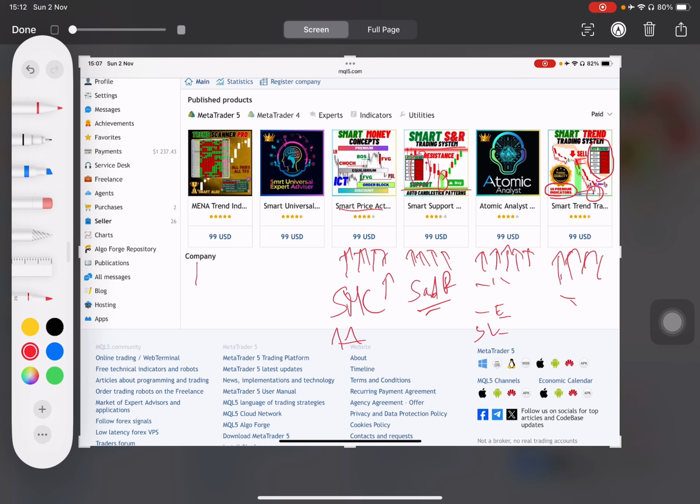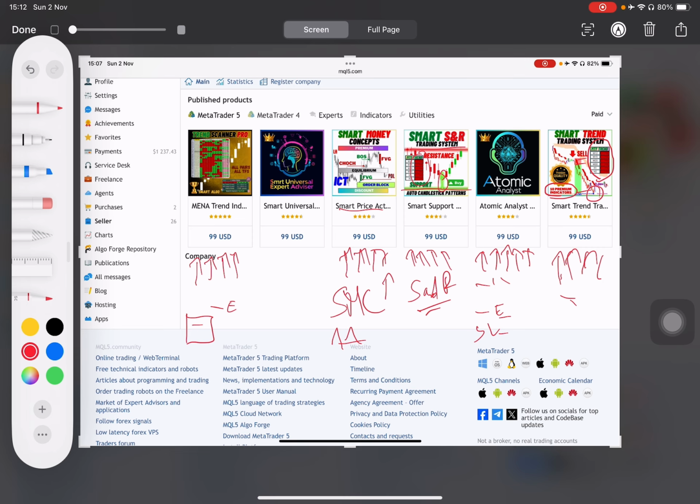The other thing is the trend scanner. The trend scanner, or the MENA trend indicator, will give you entries, but not only that. It will give you the kind of trend that is happening not only on multiple time frames, like the 1 hour and 4 hour, but also on multiple pairs. It will show you euro dollar, gold, pound, all the pairs in all markets. It works on all markets from one chart.